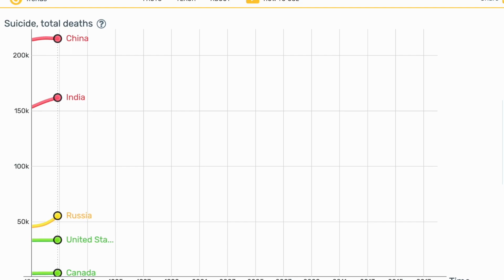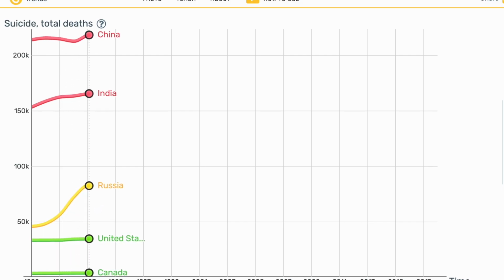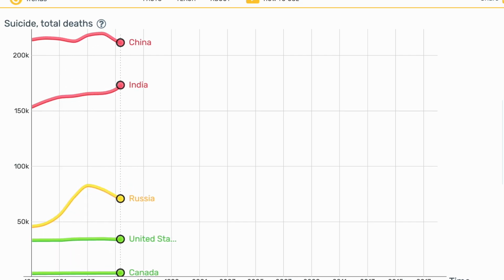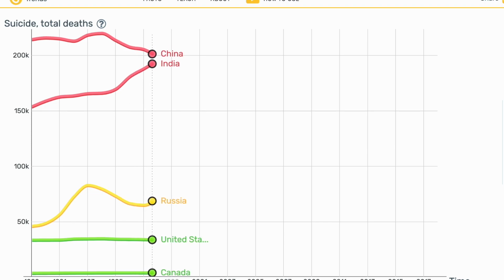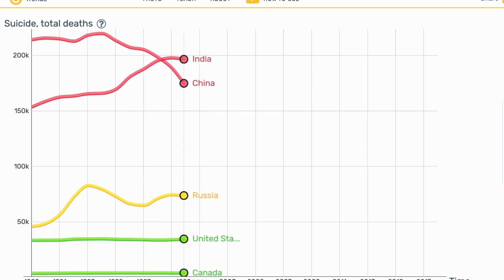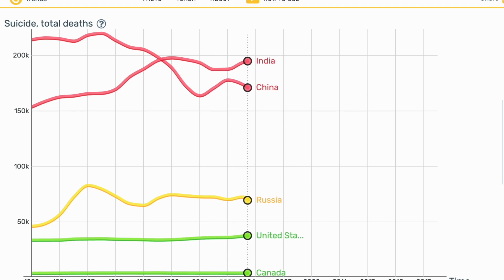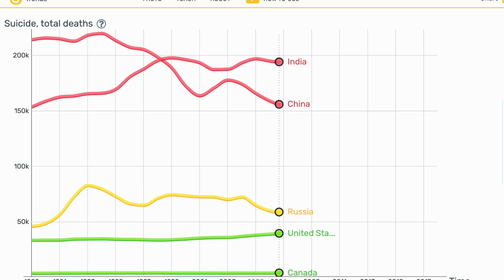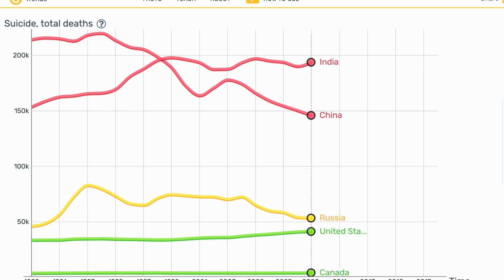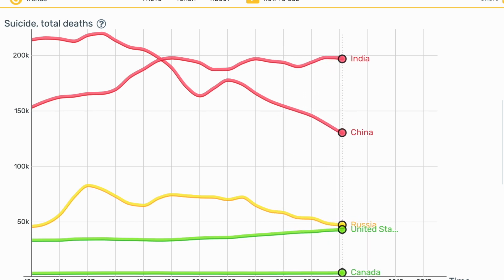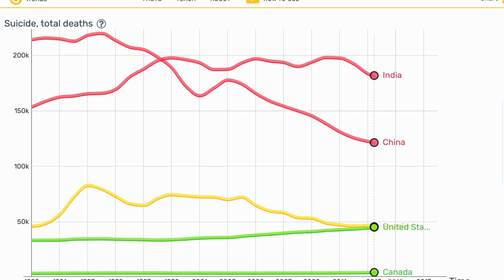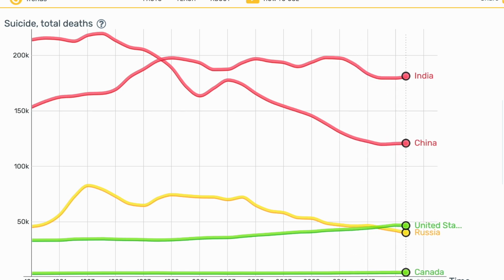We also found that India and the United States both had a steady increase in suicide rates from 1990 to 2018, while Russia increased from 1990 to 2005, then suddenly decreased from 2005 to 2018. On the other hand, China steadily decreased from 1990 to 2018, while Canada stayed the same over these time periods.